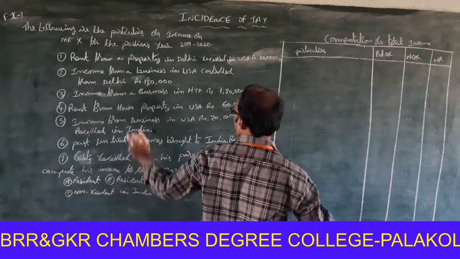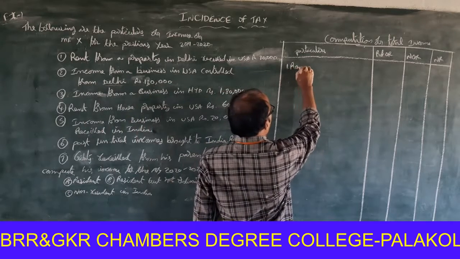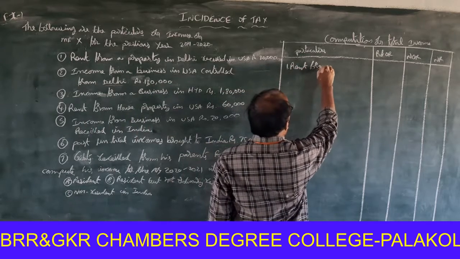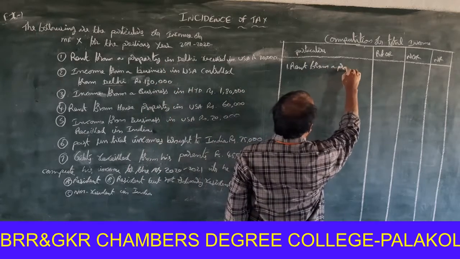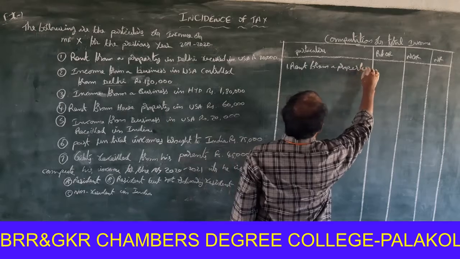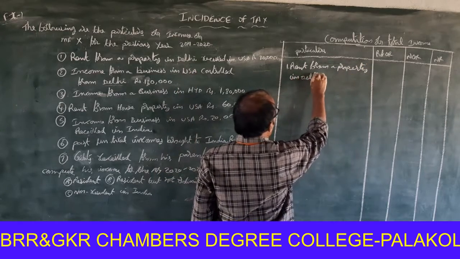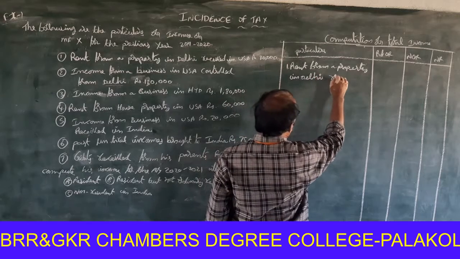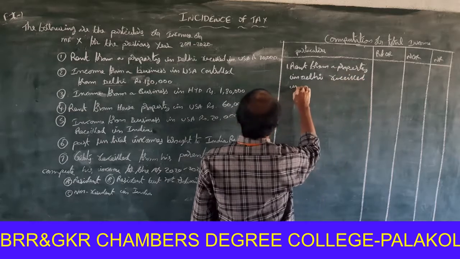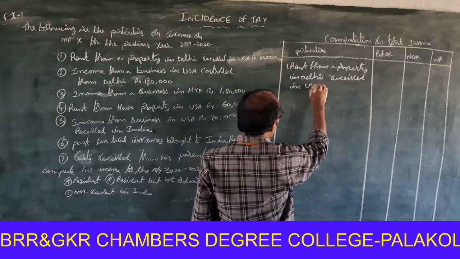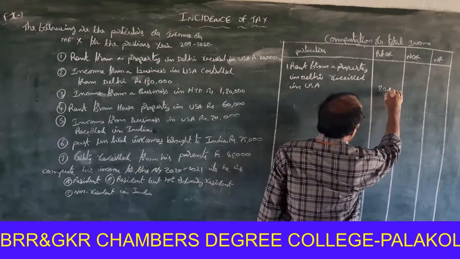So, first one, rent from a property in Delhi received in USA. It is taxable because it is Indian income.